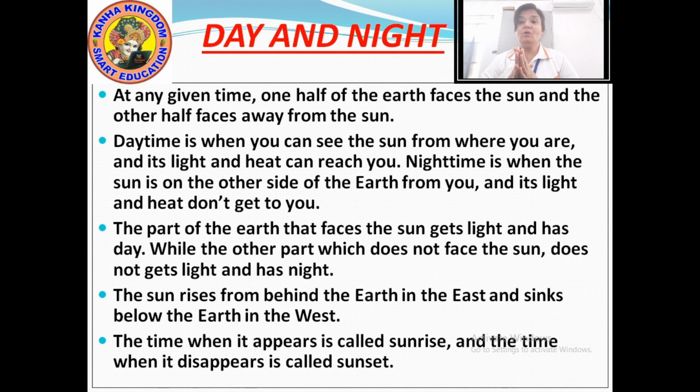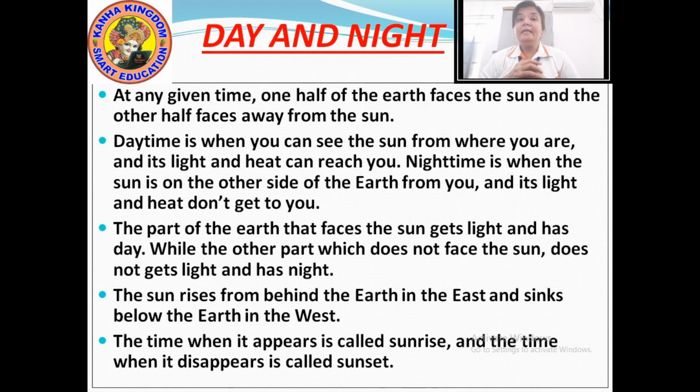So this is how the days and nights occur in different places. There may be some places which have day and some places at the same time will have night. Why? Because the places on which the rays of the sun fall get day, and the places which do not get the sunlight at all at that time, naturally they will have night.